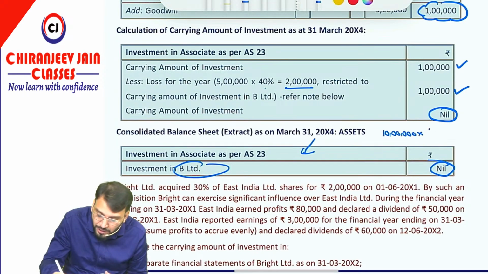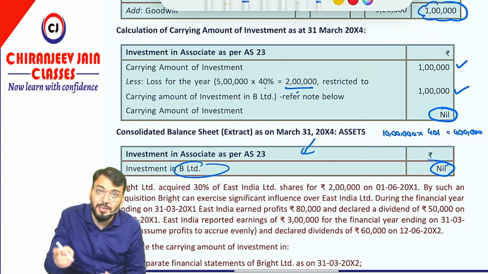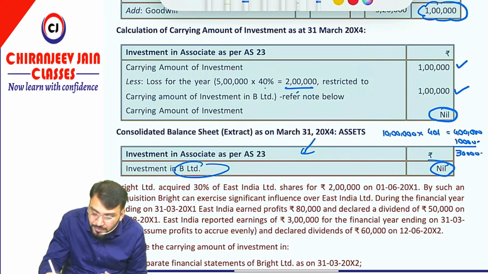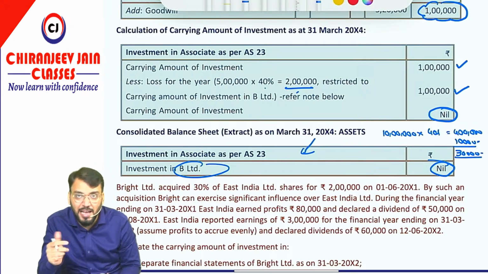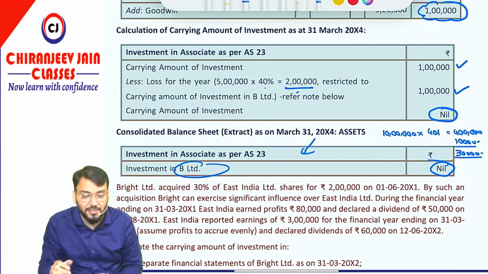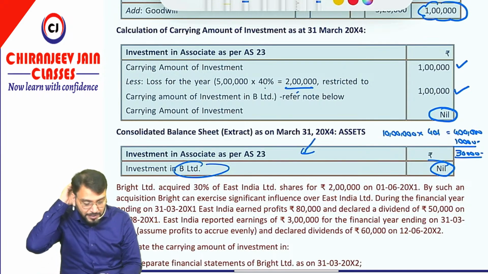The share is 40%. It means 4 lakh belongs to the associate, but out of this 4 lakh, first we'll adjust the loss which remained unrecognized last year. So 1 lakh will be adjusted. Only 3 lakh we'll transfer to the investment. 3 lakh to the investment means we'll add a share of profit of 3 lakh. Understood? So this type of question can be asked in MCQs also. Got this point? Yes sir.